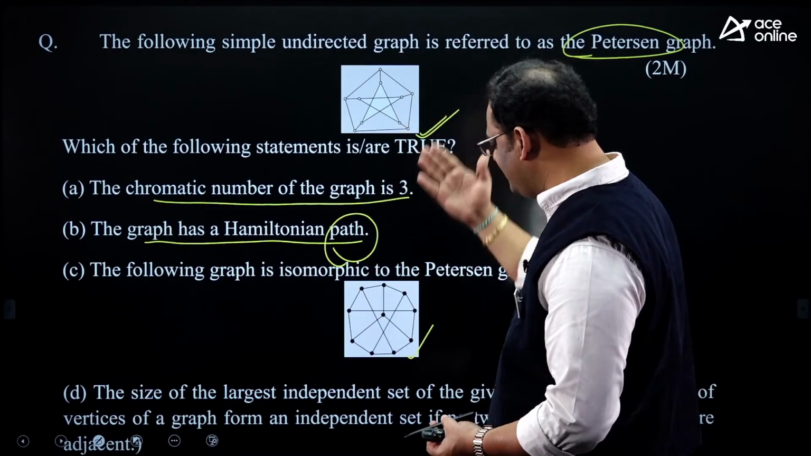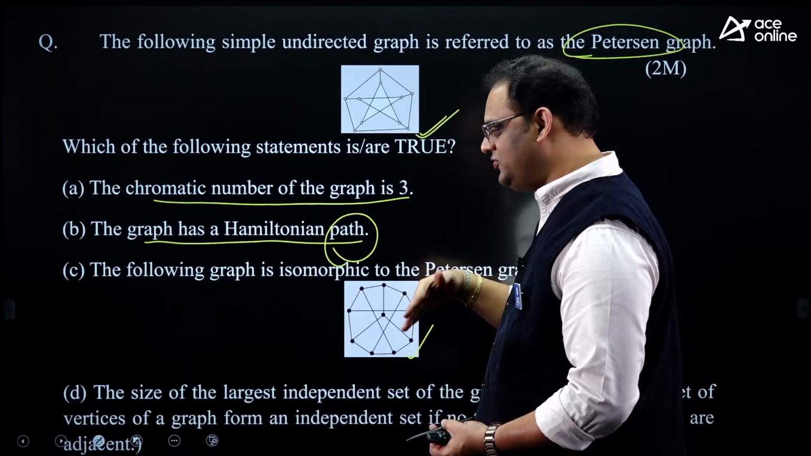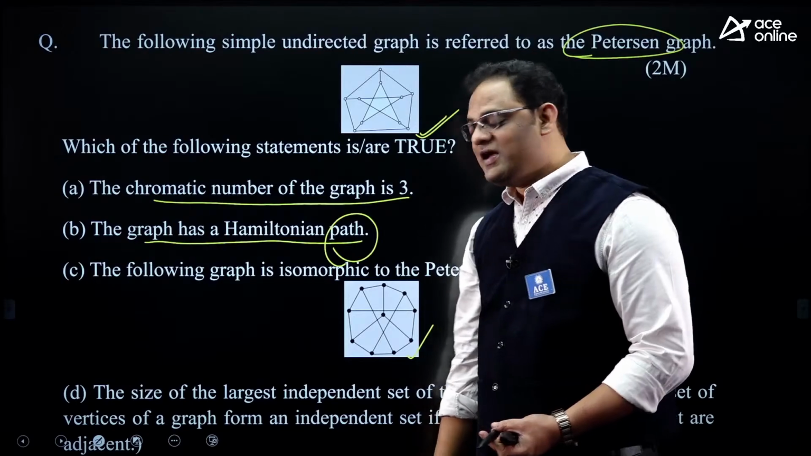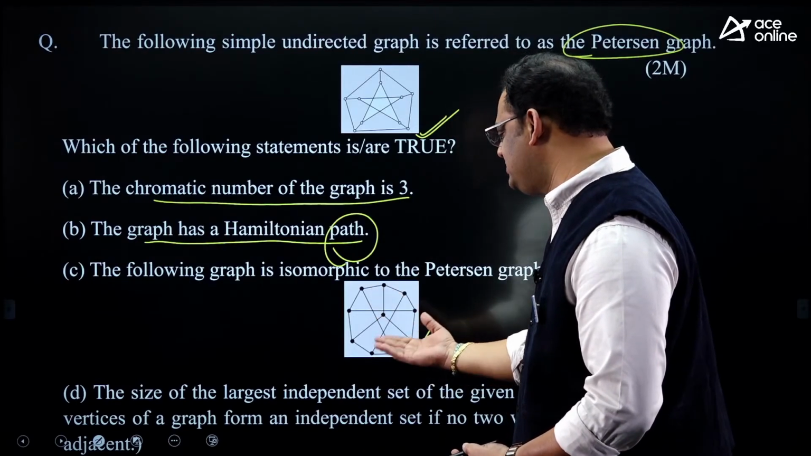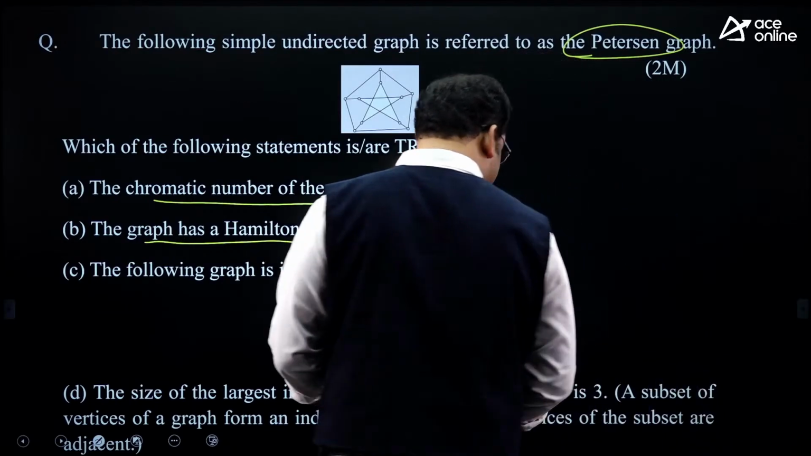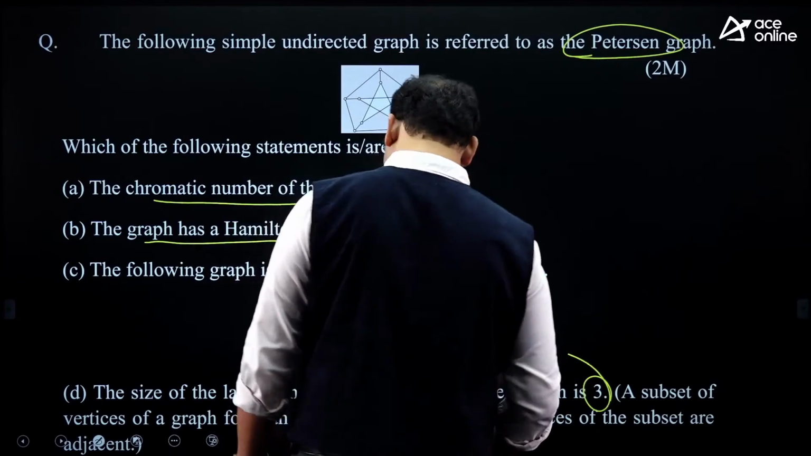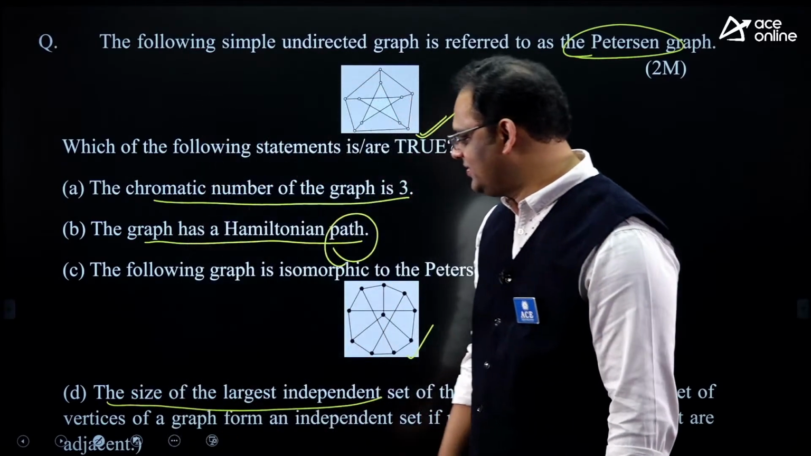This is the G1 graph, this is the G2 graph. There must be a bijective function from G1 to G2. Right? And last but not least, observe the last option. The largest maximal independent set size of the given graph is 3. Yes, my dear, they are asking about MIS also.